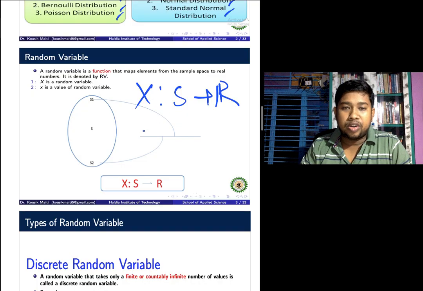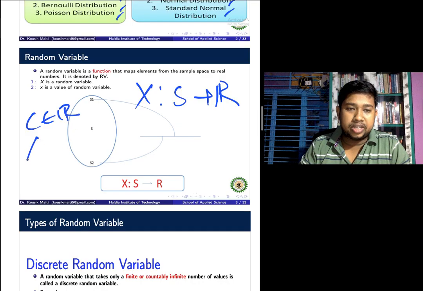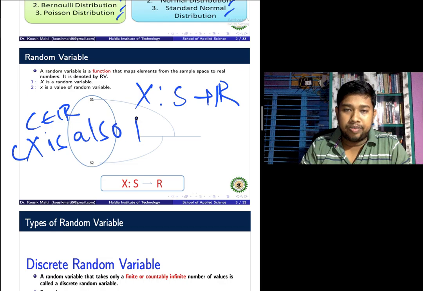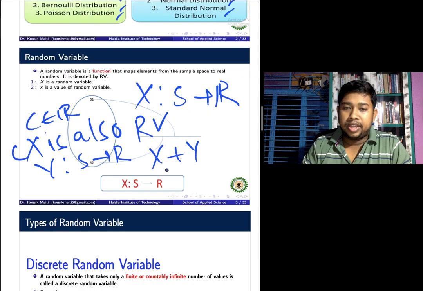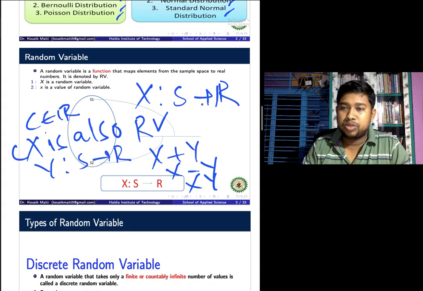Suppose X is a random variable and c is a constant belonging to R. Then we can say that cX is also a random variable. Another random variable Y is also a random variable. Then X plus Y is also a random variable, X minus Y is also a random variable, and X into Y, the product of two random variables, is also a random variable. Suppose X is a random variable from the sample space to the real numbers, then mod X is also a random variable.